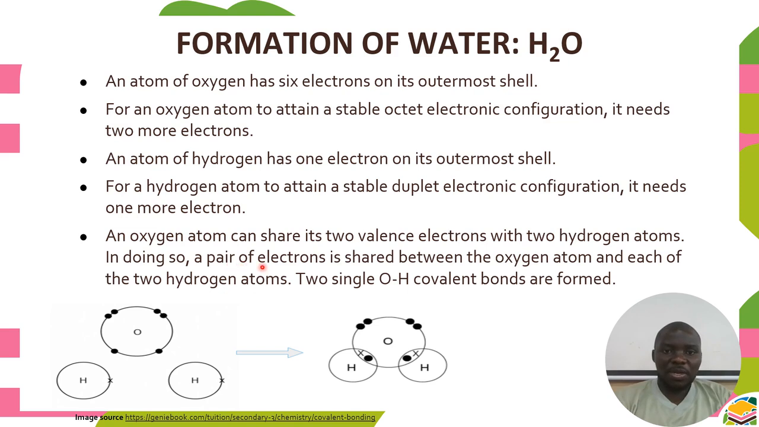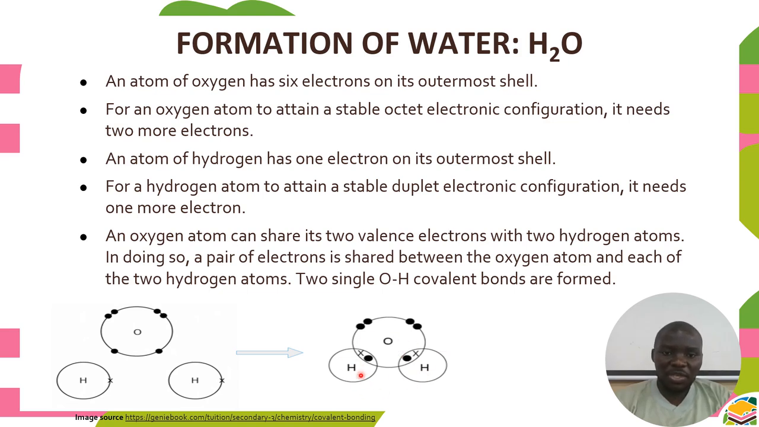An oxygen atom can share 2 valence electrons with 2 hydrogen atoms. In doing so, a pair of electrons is shared between the oxygen atom and each of the 2 hydrogen atoms. 2 single O-H covalent bonds are formed. For example, this is oxygen. It will share this electron with this one and this one with this one. Doing so, it is going to form a bond like this.